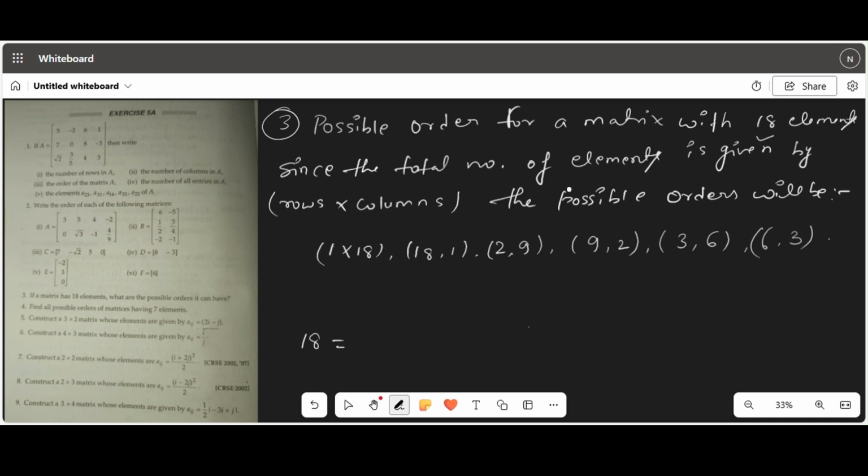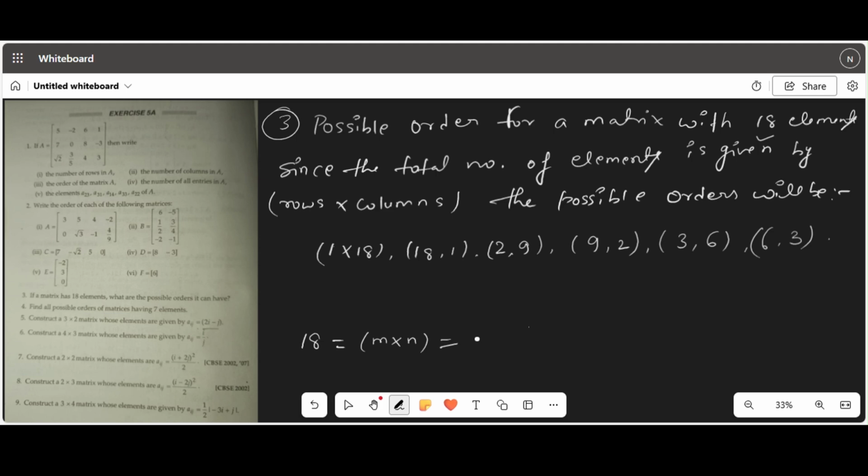So a matrix of order is rows into columns. We can write rows as m and columns as n. Rows into columns, m into n, is 18. To find possible values of m cross n, we list all pairs of factors of 18. So what will be the factors of 18?